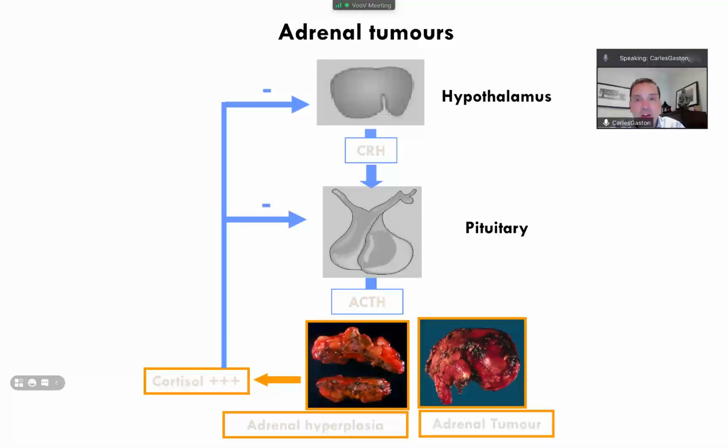And the other one is the second scenario, where adrenal tumors appear in the cortex, which basically produce increased cortisol levels.